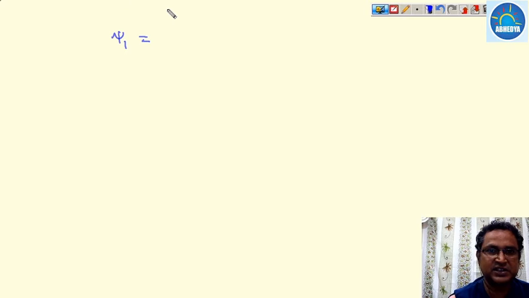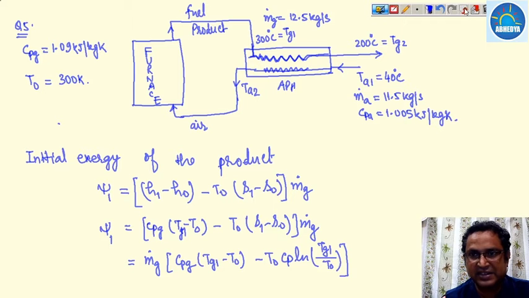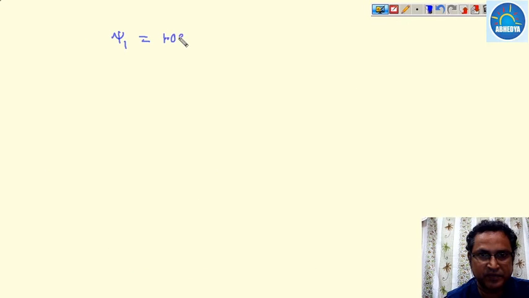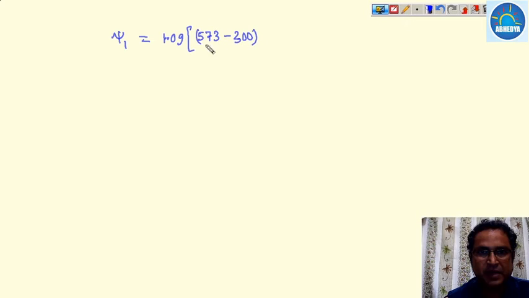By putting the values, psi 1 on a per unit mass basis: Cp gas is 1.09, Tg1 is 573, so 573 minus 300, into ln(573 on 300).